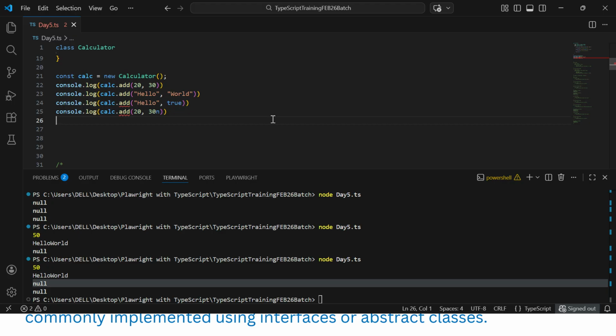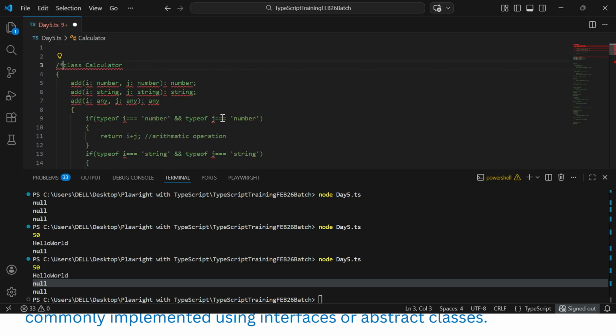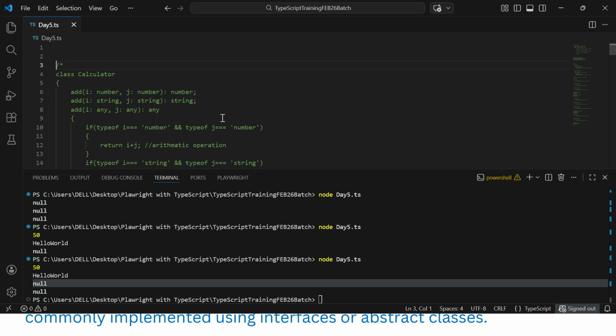So let's implement this and then we'll take a pause and go for any questions you are having. Okay, we'll create an abstract class. Mostly it can be achieved through abstraction only.